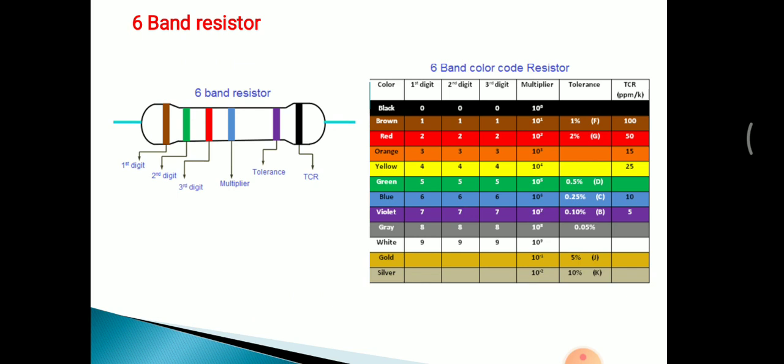Now in a 6 band resistor, 6 bands are present on the resistor. The first 3 bands show the first digit, second digit and third digit. Then the fourth shows the multiplier, the fifth shows the tolerance, and the last one shows the temperature coefficient of the resistor. This is a table for the 6 band color code resistor. This column shows the value with respect to each color.